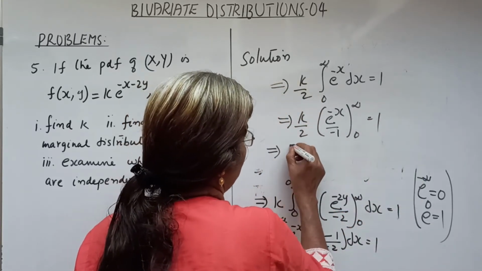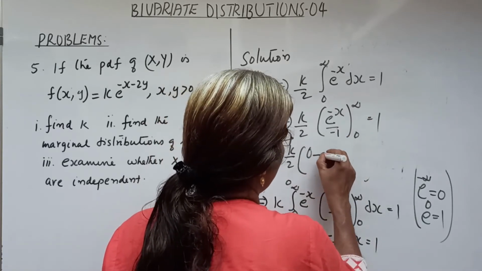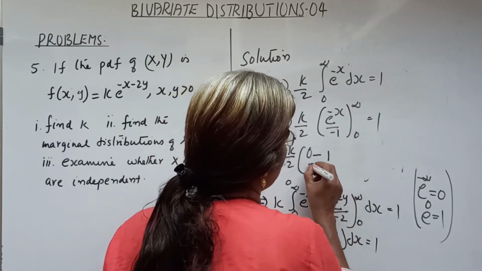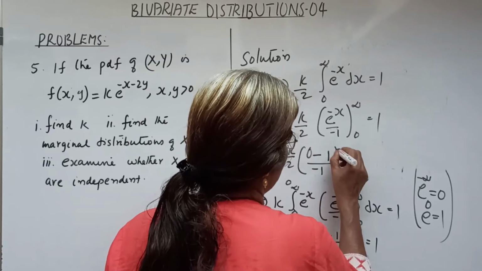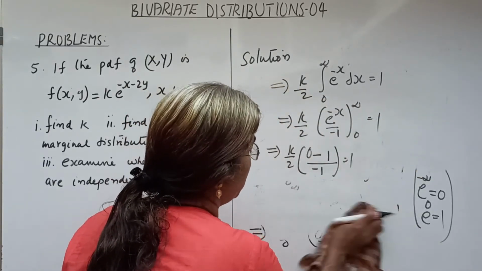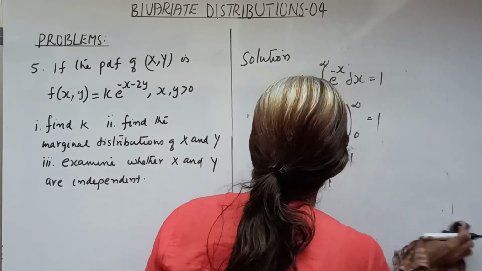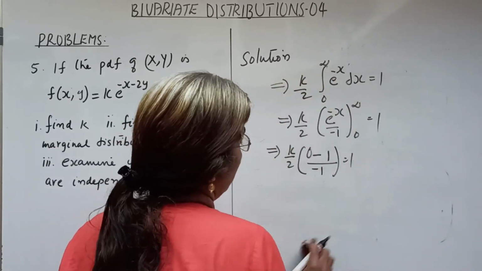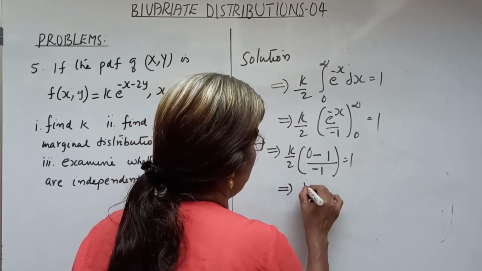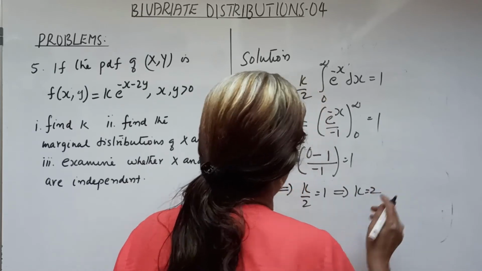Which implies that k by 2 into e raised to minus infinity 0 minus e raised to 0 1 by minus 1 equal to 1, which implies k by 2 equal to 1, that is k equal to 2.